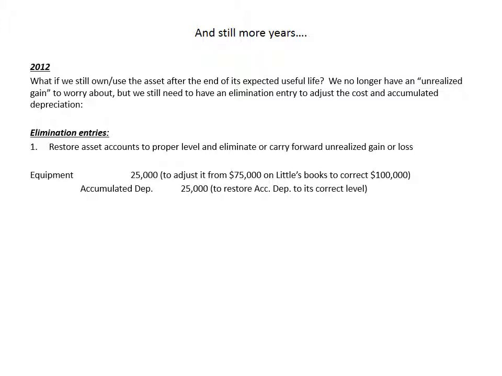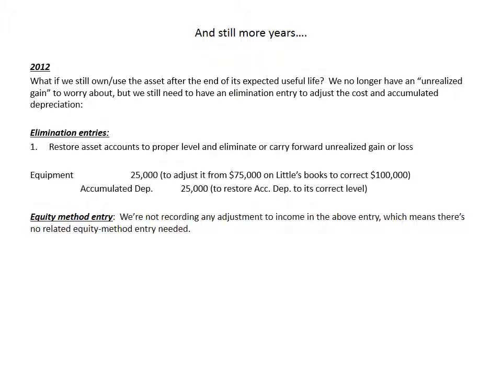So what we're doing with that credit to accumulated depreciation is making the accumulated depreciation account have the balance it would have had the asset never been sold. Under the equity method, we don't have anything else we need to do because there's no adjustment to income in that elimination entry. No additional income is being recognized, so no additional income under the equity method.